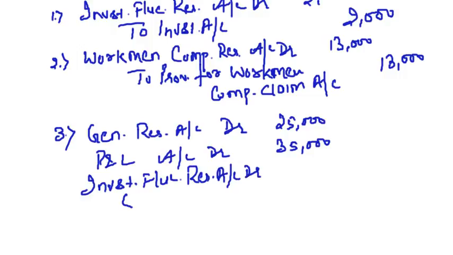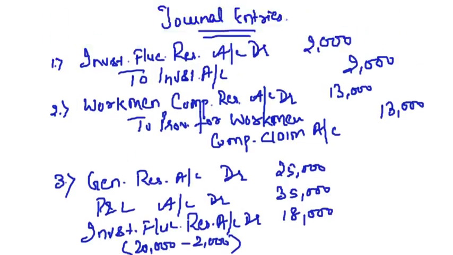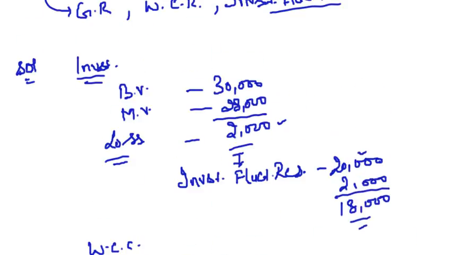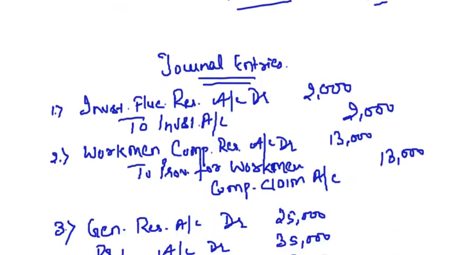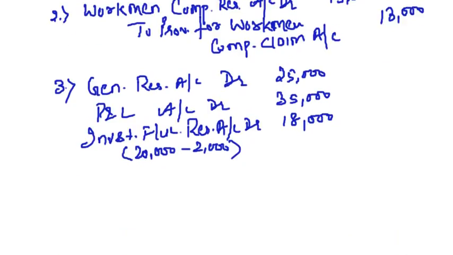What is the balance of investment fluctuation reserve? 20,000 minus 2,000 loss already met through reserve. The balance left is 18,000. See, the balance is 18,000 because the loss of 2,000 we have compensated through investment fluctuation reserve, and the balance reserve is transferred to old partners.